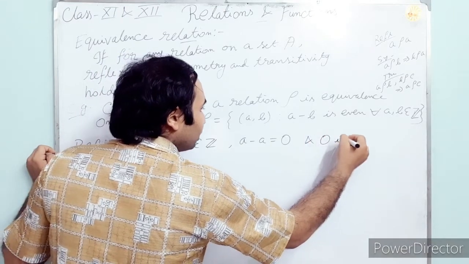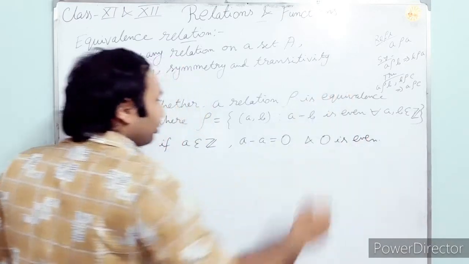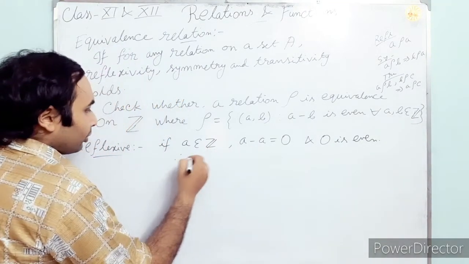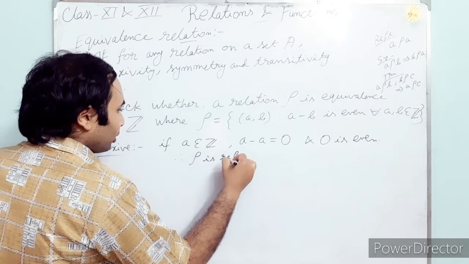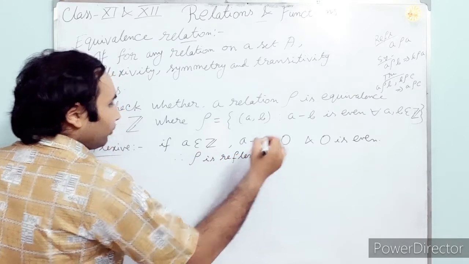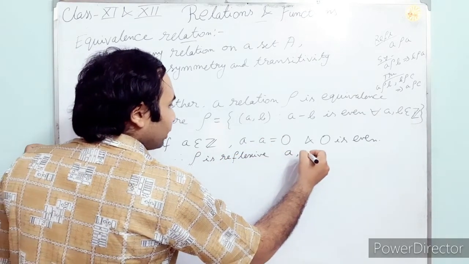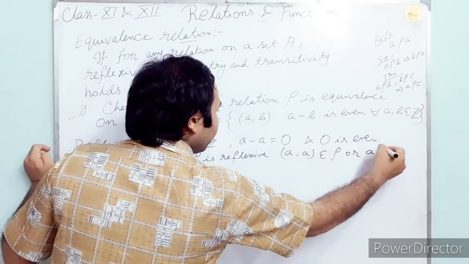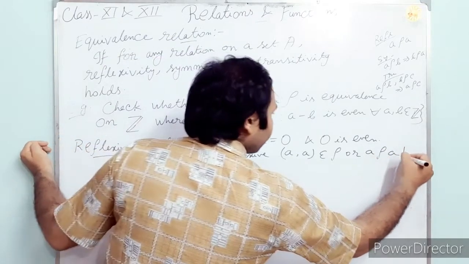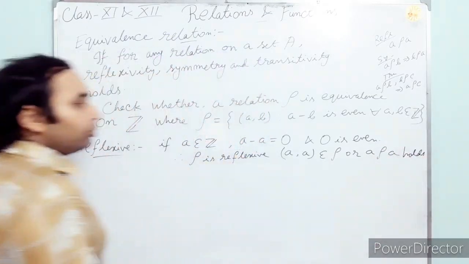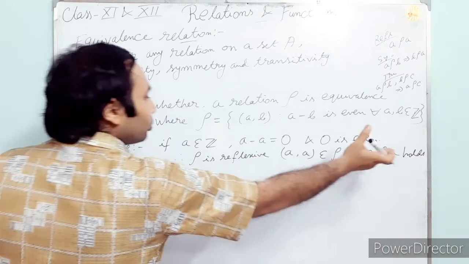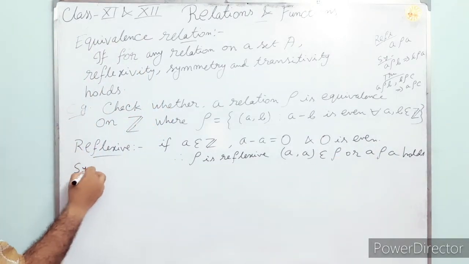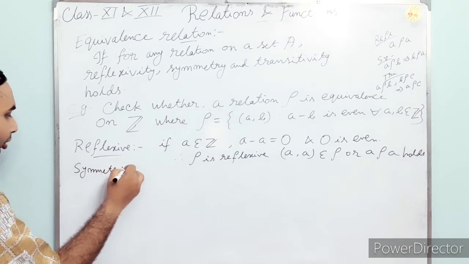For any integer this happens, so obviously rho is reflexive. That is, A rho A holds. Okay, reflexivity happens.